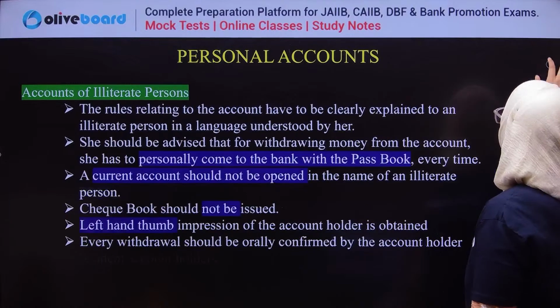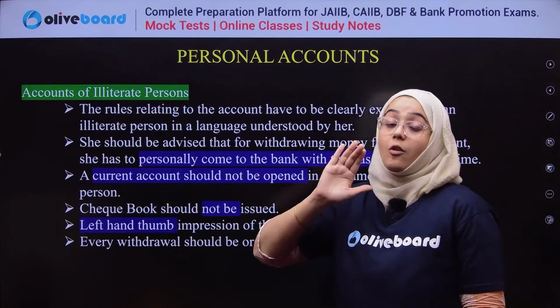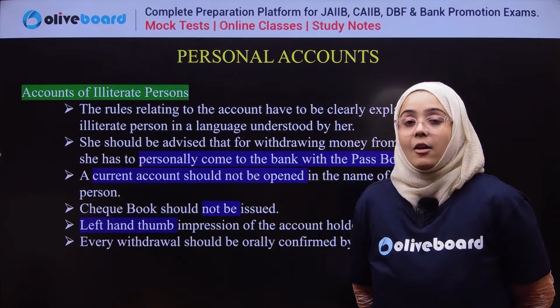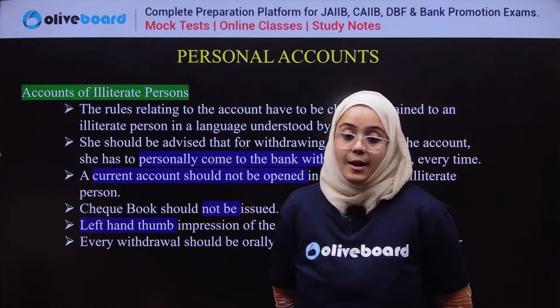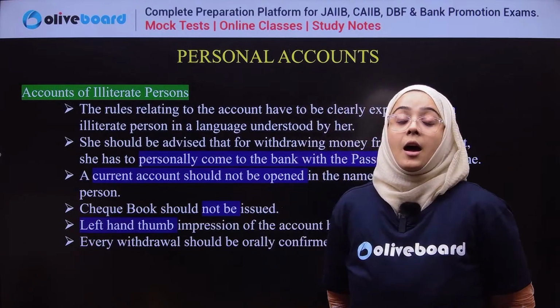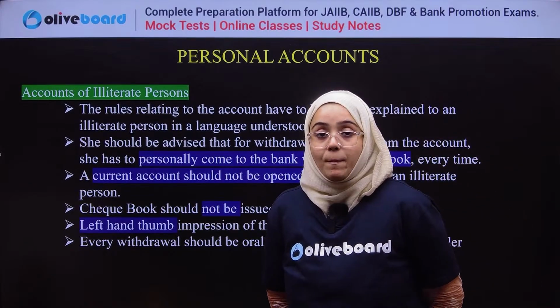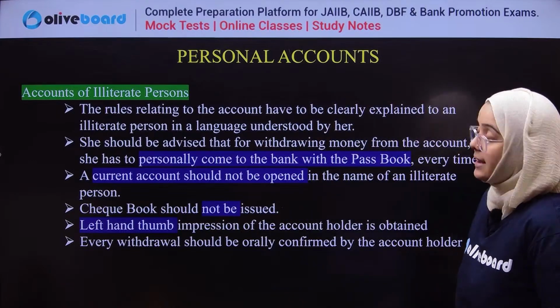Next, the account of an illiterate person. If any person is illiterate, what are the terms and conditions for opening the account of an illiterate person?